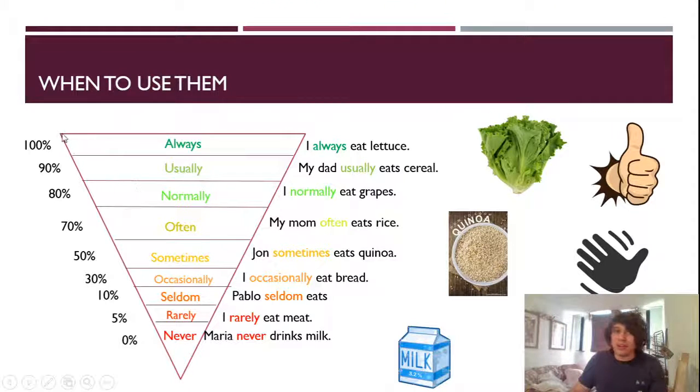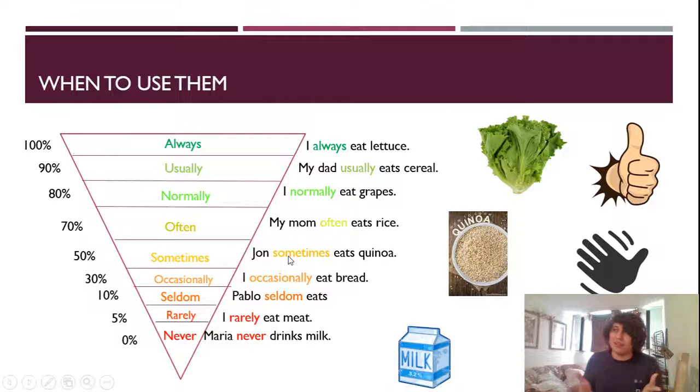Frequency adverb. When you use it 100%, so always. I always eat lettuce, right? Usually, 90%. My dad usually eats cereal. I normally eat grapes, so it's an 80%, an estimate, right? 70%, often. My mom often eats rice. Then it says sometimes. John sometimes eats quinoa.